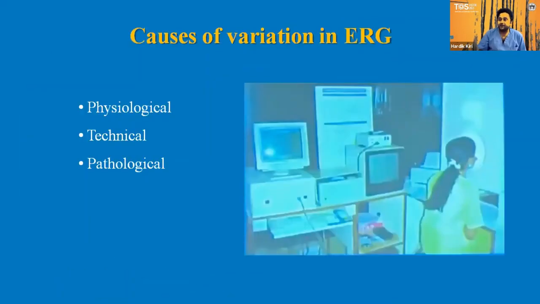The causes of variation in ERG can be physiological, which is either age-related or because of gender, uveal pigmentation, dilatation of the pupil, or refractive error. It can be because of technical errors, and it can be pathological or due to retinal diseases, which we will see today.